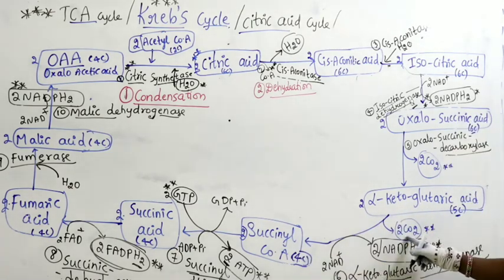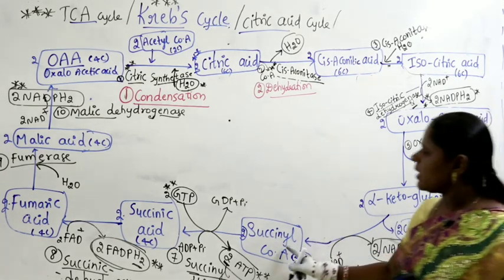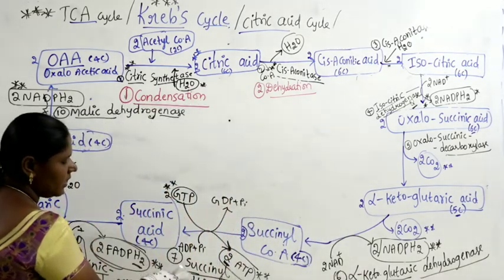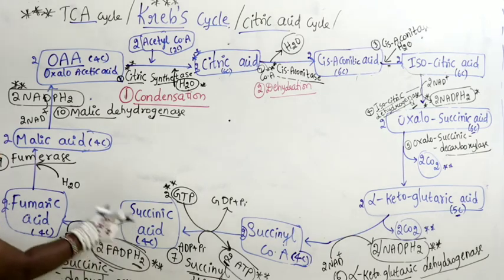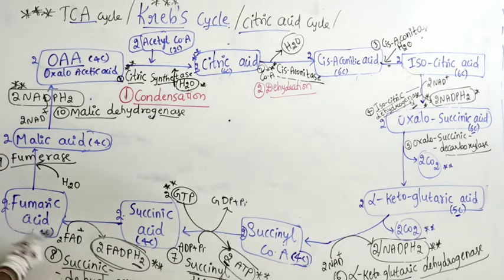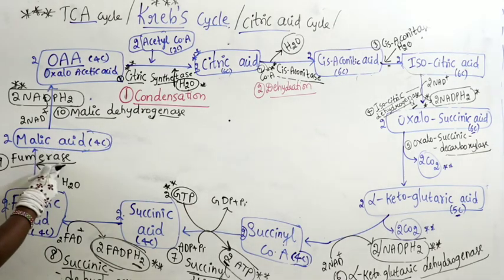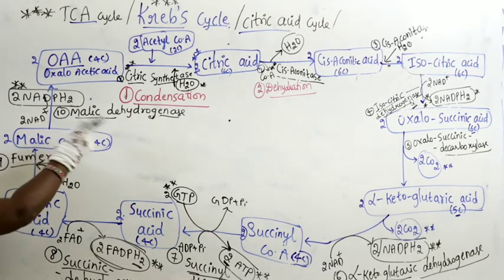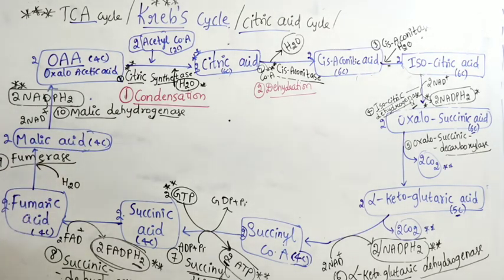Here carbon dioxide is produced, NADPH2 is there: alpha ketoglutaric dehydrogenase. Succinyl CoA converts into succinic acid by succinyl thiokinase. Succinic acid converts into fumaric acid by succinic dehydrogenase. Fumaric acid converts into malic acid by fumarase. Malic acid converts into OAA by malic dehydrogenase.